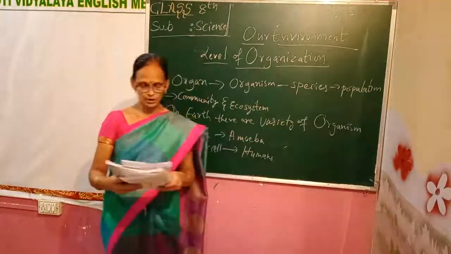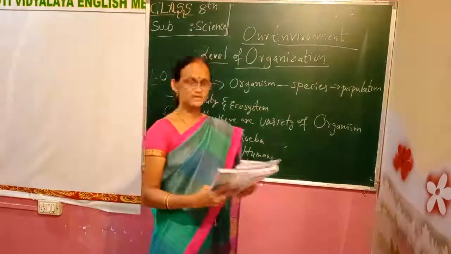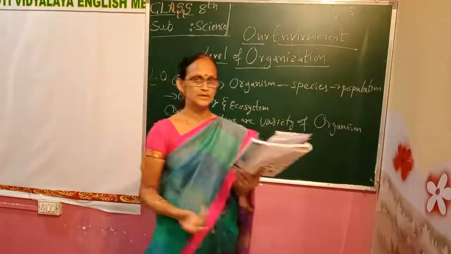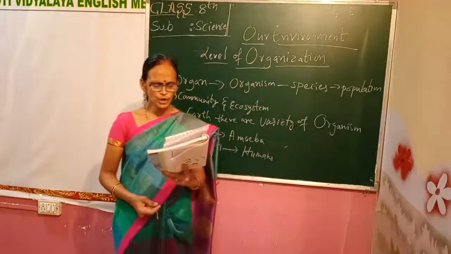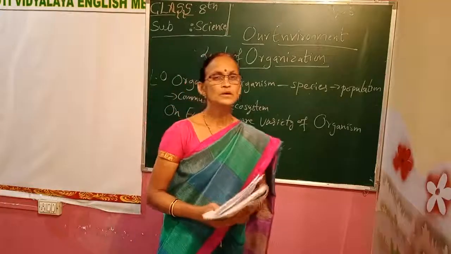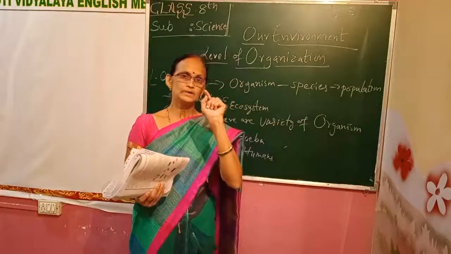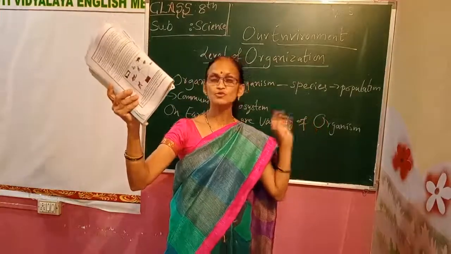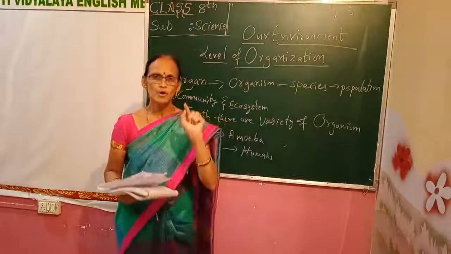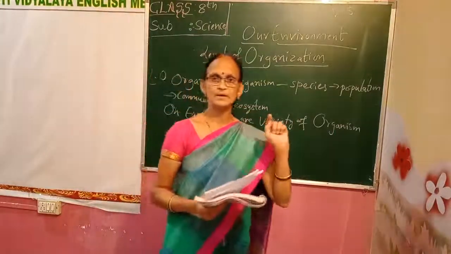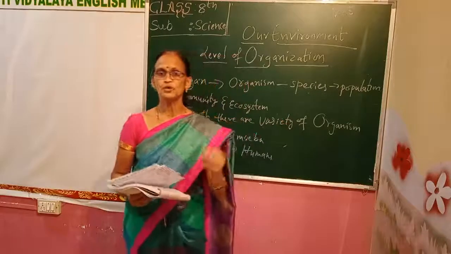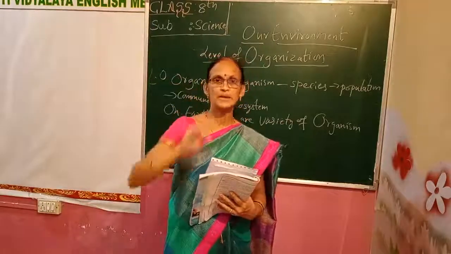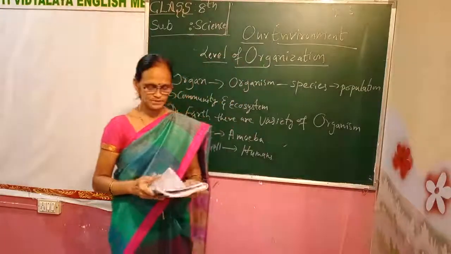Ecosystem is also called the ecosystem. Now, on this planet here we see a variety of organisms. Yes, this planet is called a living planet, as I told you. Here you can see a small bacteria, which is also an organism, and a big banyan tree. It also has so many cells. From a small singular unicellular organism to the big banyan tree, every organism is made up of cells. Now, the next part of the lesson is